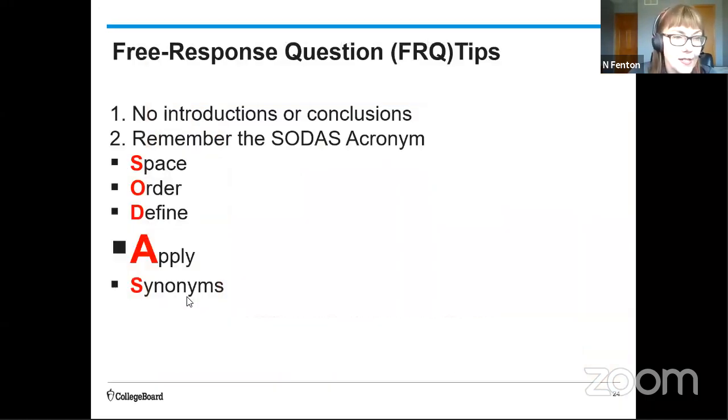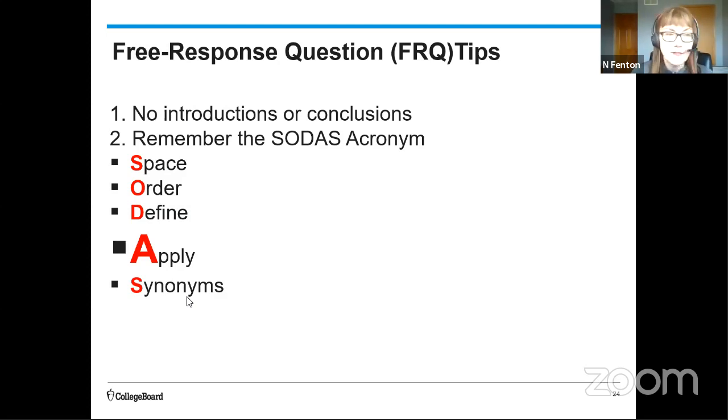So again, with sodas, no intros or conclusions. This isn't a thesis. It's not an essay. If you can, space out your answers, like your different concepts, the different terms. This way, if you have to go back and add a little, you have some physical space to write that addition in. You want to answer in order so that you make sure that you're following the prompt.